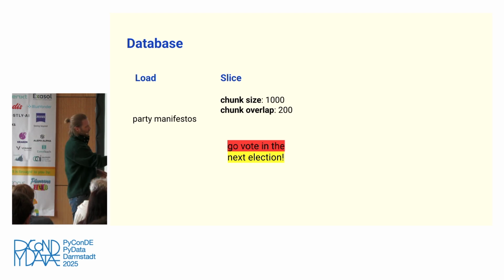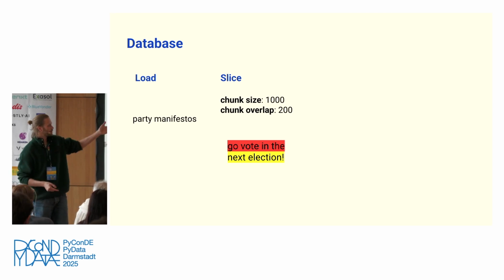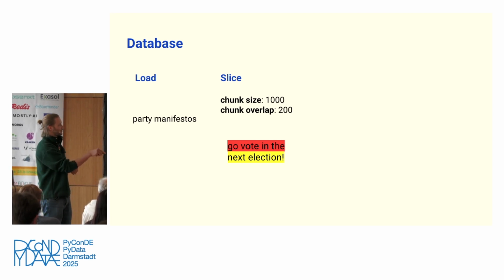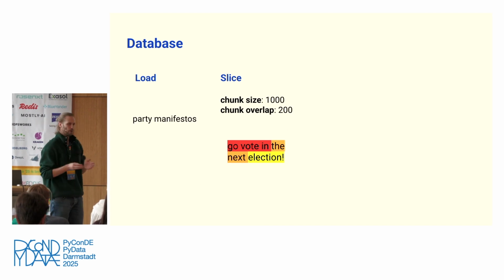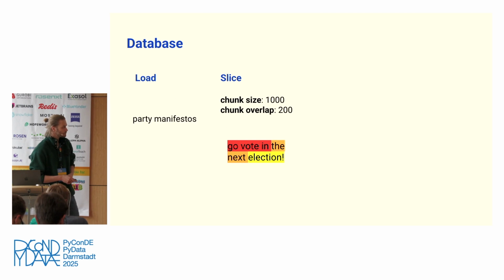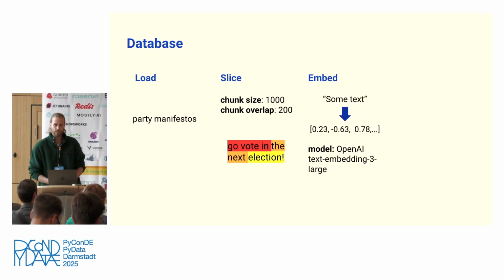This is basically if you have a sentence like this, with no overlap, it would be chunked into two slices, right? Red and yellow. And if you have an overlap, then these orange words, they would belong both to the red chunk and to the yellow chunk. Okay, and then finally, you create the embedding vectors, right?